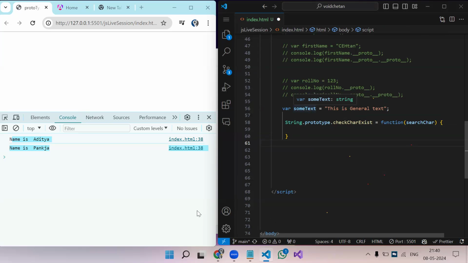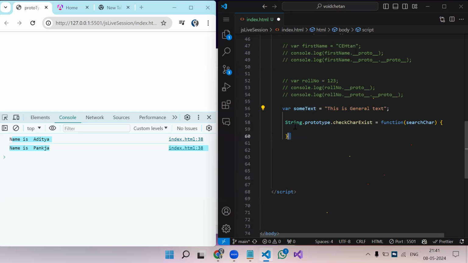Does anyone know the method? How do we find, in this particular text, whether we have a character or not? Includes. Yeah, includes is there, but don't use includes, because then this won't make sense.